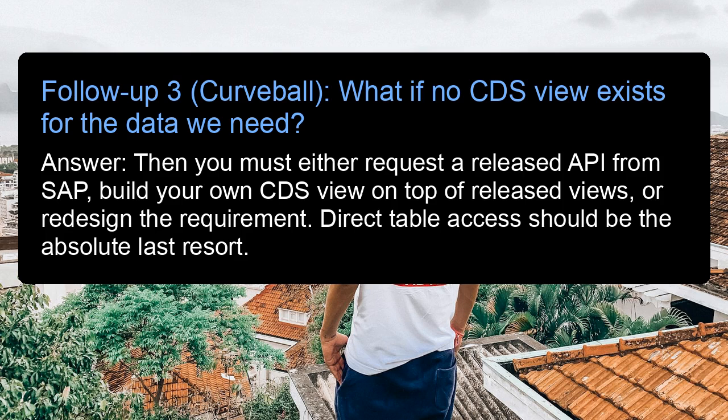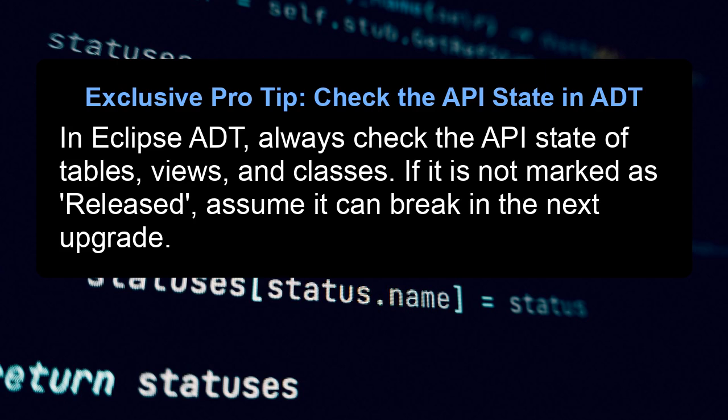Follow-up 3. Curveball. What if no CDS view exists for the data we need? Answer: then you must either request a released API from SAP, build your own CDS view on top of released views, or redesign the requirement. Direct table access should be the absolute last resort. Exclusive pro tip. Check the API state in ADT. In Eclipse ADT, always check the API state of tables, views, and classes. If it is not marked as released, assume it can break in the next upgrade.